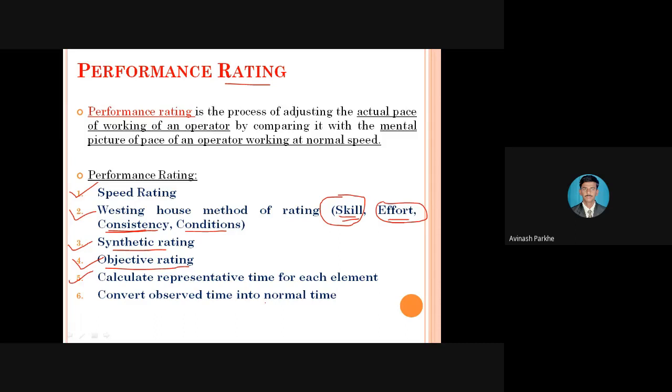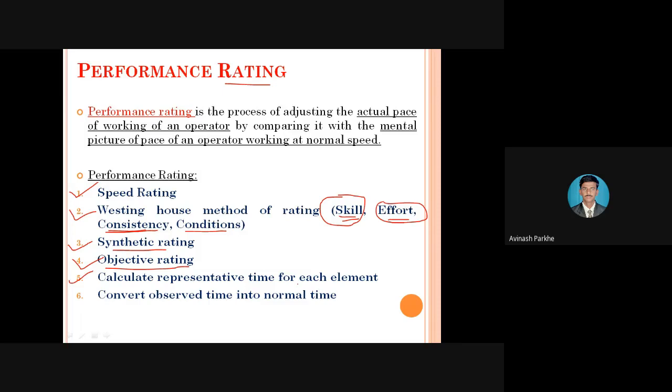The first operation starts with holding the job. For holding the job, how much time is required? 2 minutes. This is the first task. Then you have to start the machine. How much time is required? 1 minute. This is the second element. Then you have to perform the facing operation. How much time is required? 5 minutes. Then the turning operation, 10 minutes are required. Then the next operation, threading, 15 minutes are required.